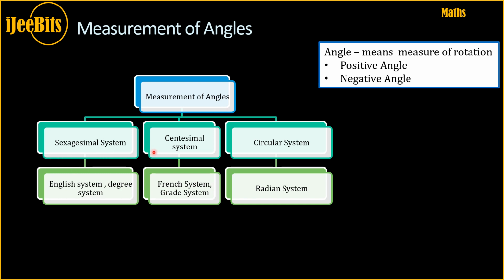Sexagesimal system, centesimal system, circular system. Sexagesimal system is an English system, also known as the degree system, whereas centesimal system, which is a French system, is also known as the grade system. A circular system is nothing but a radian measurement system. So well-known names are degree system, grade system, and the radian system.